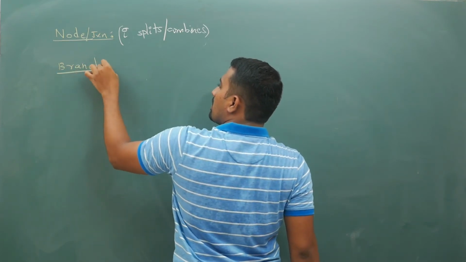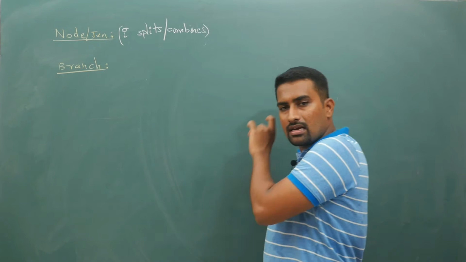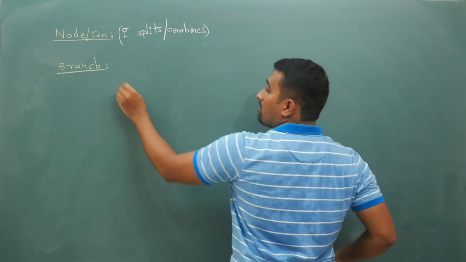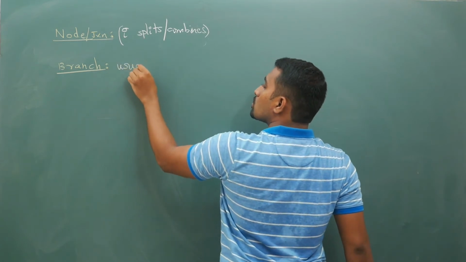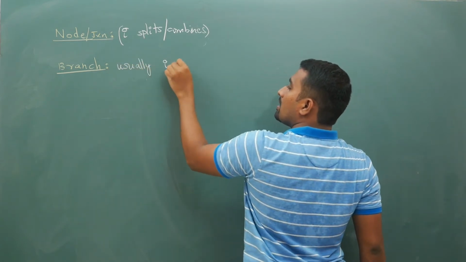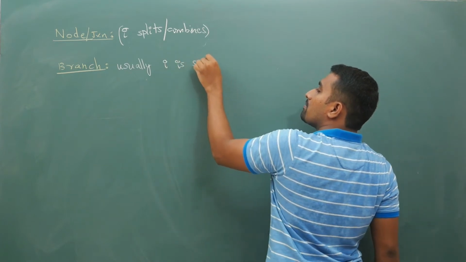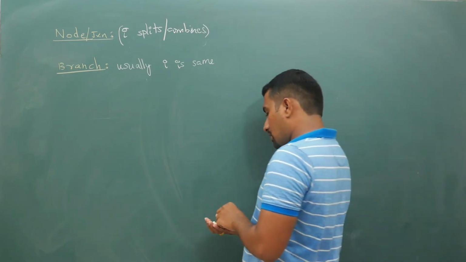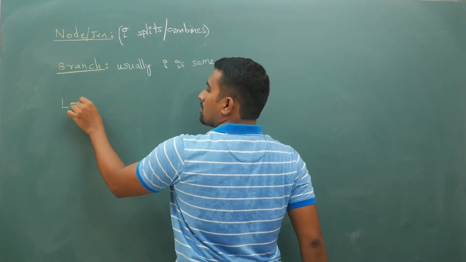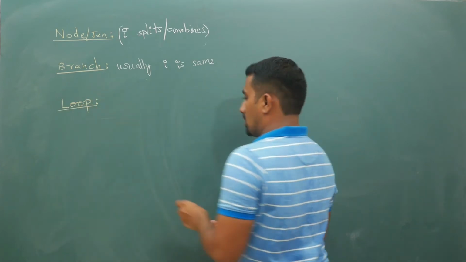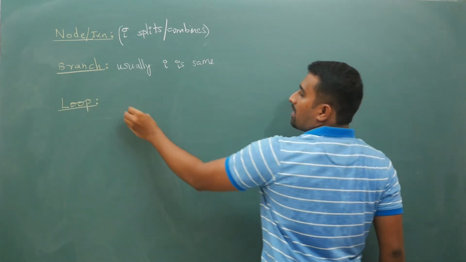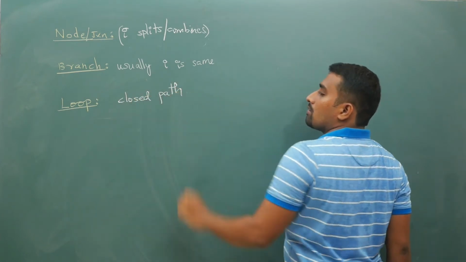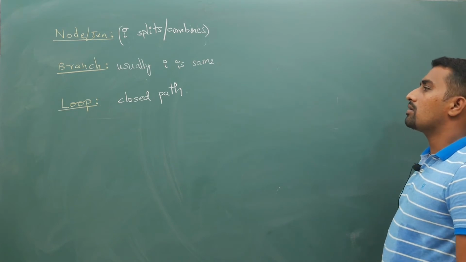What you are assuming as a branch is completely dependent on your choice, but usually the current I is the same in a particular branch. And if you are using the word loop, then loop means it is a closed path. Loop indicates a closed path. Loop is indirectly a closed path.